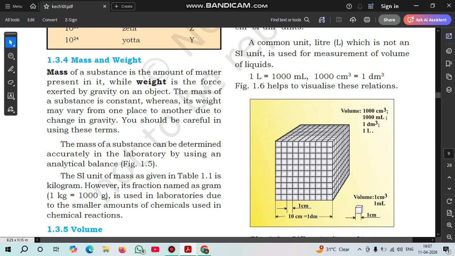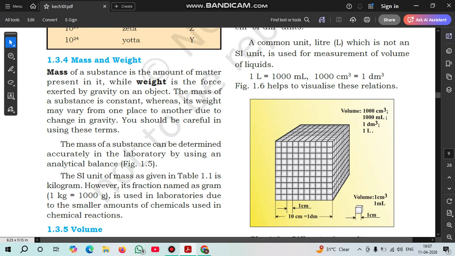So now our next topic is mass and weight. Definition of mass: the mass of a substance is the amount of matter present in it. The amount of matter present in a body is called its mass. Weight is the force exerted by gravity on an object. If an object has mass, when we pull or push it or exert our strength, then we feel its weight upon us.